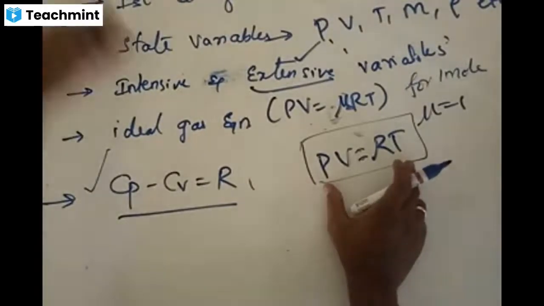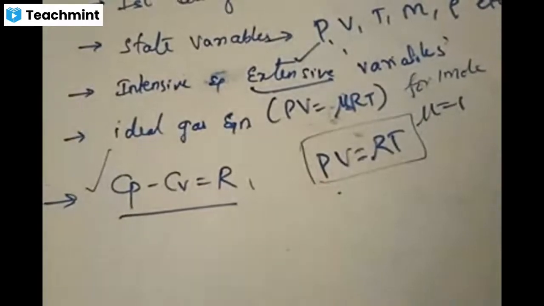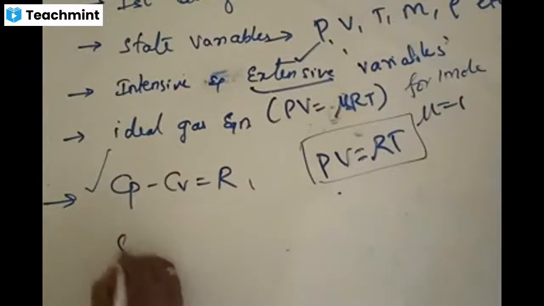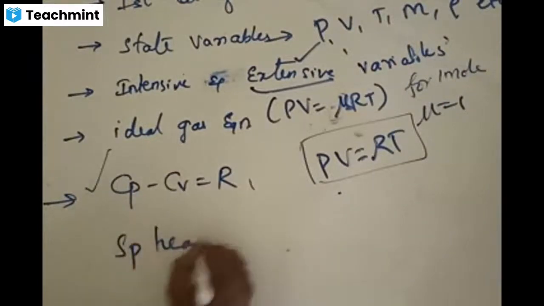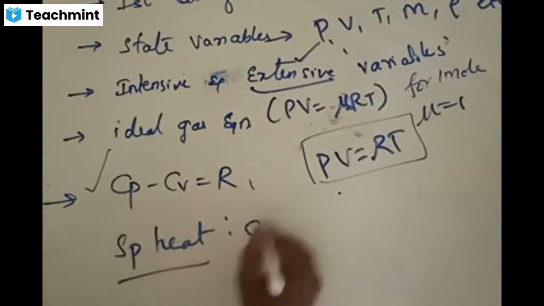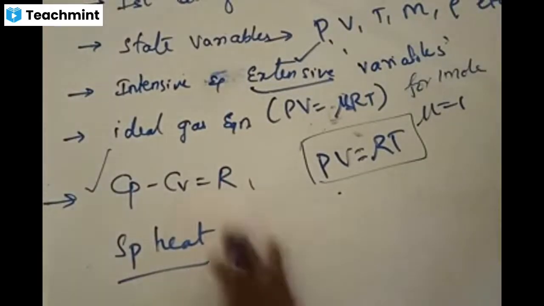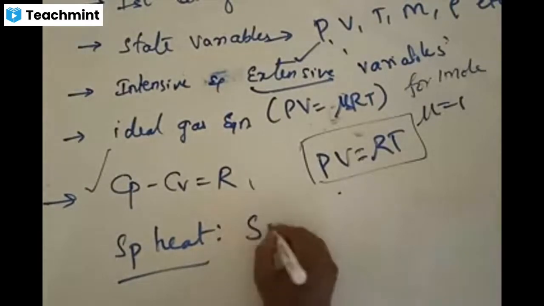Is the concept clear? Are the 4 points clear so far? First half of thermodynamics: state variables, intensive variables, extensive variables, and the ideal gas equation. Now, to get to this, you should understand the concept of specific heats. We have already defined this. Specific heat for solids is denoted by S.